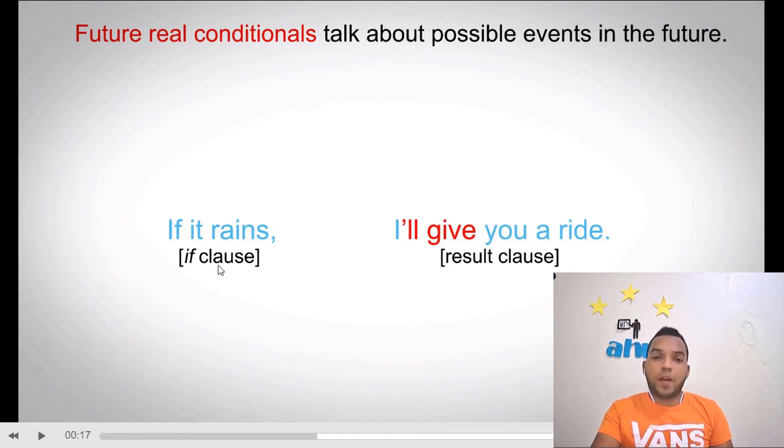They start with the if clause. If it rains, so we need to use a comma in this part. Then they say, I will give you a ride. In the first part, in the if clause, you have to use the simple present, okay? And in the result clause, we are going to use the future with will or be going to. It depends on what you're saying. So, if it rains, I'll give you a ride. Later, I will give you other examples so you can take a look at them.